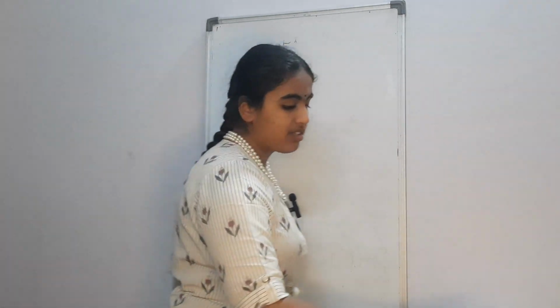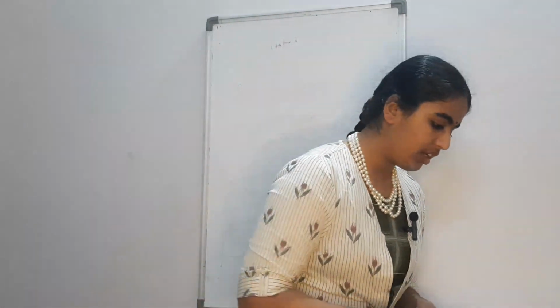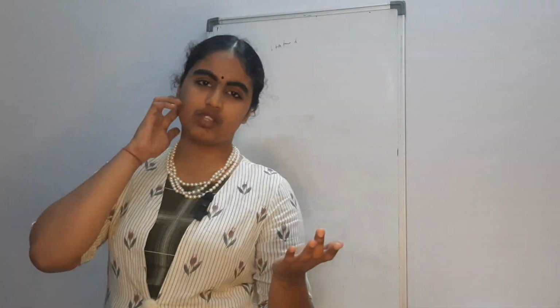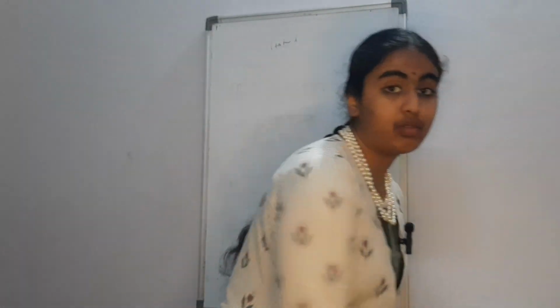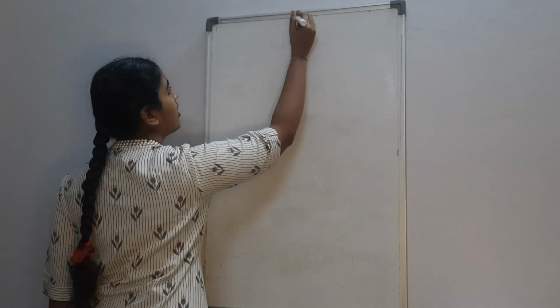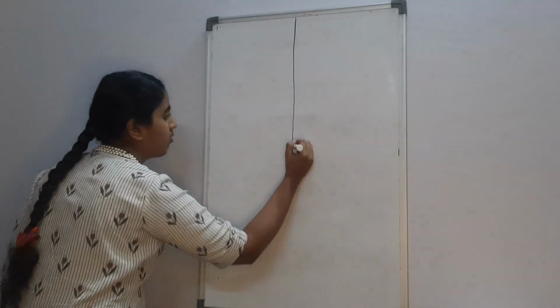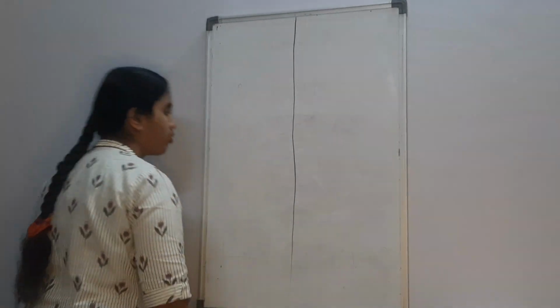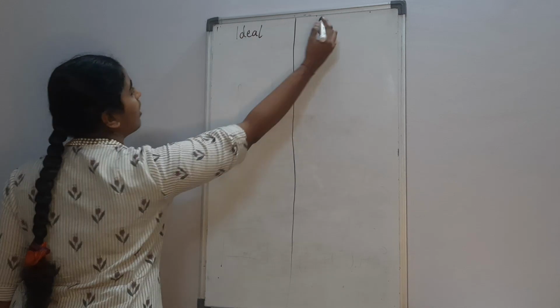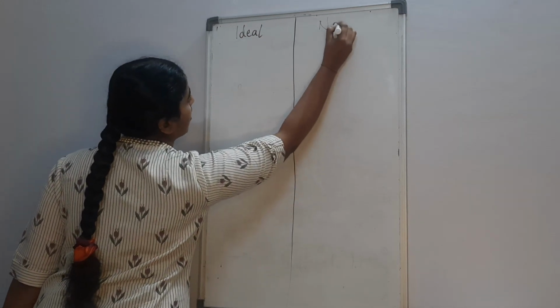Now, based on Raoult's law, there are two types of solutions. The first is ideal solutions, and the second is non-ideal solutions. The second part has subparts. Let us learn that through the differences between them. If you are making notes, divide your page into two parts. Give one heading as IDEAL and the second as NON-IDEAL.